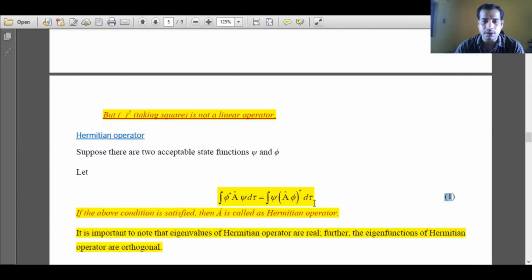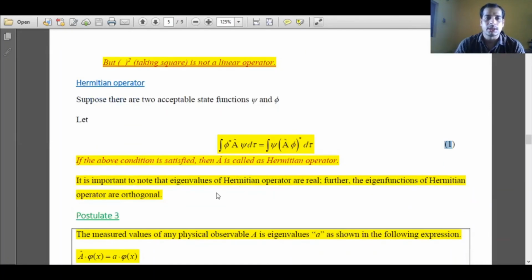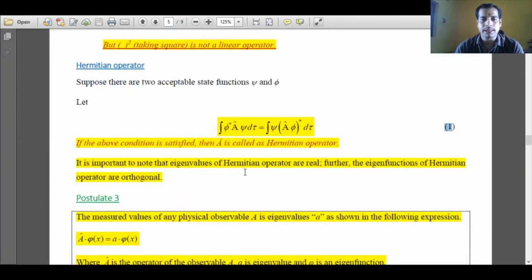If this condition is satisfied, then I can say that the operator A is Hermitian in nature. It is important to note that the eigenvalues I get from this operation are real in nature. Further, the eigenfunctions of a Hermitian operator, here psi and phi, are orthogonal in nature. Means if I operate them, I will get a value of 0.